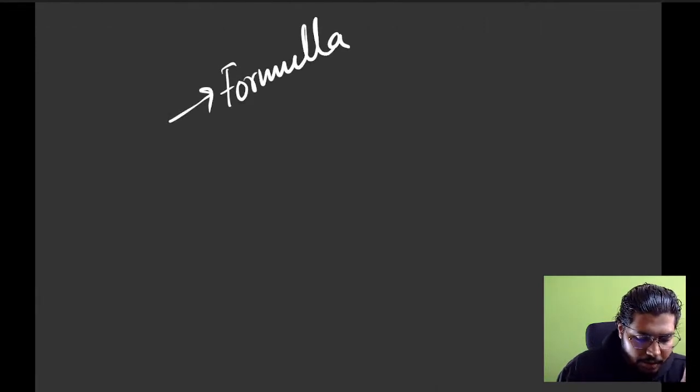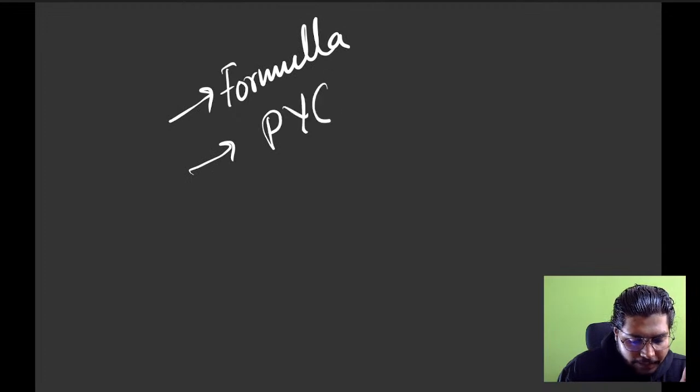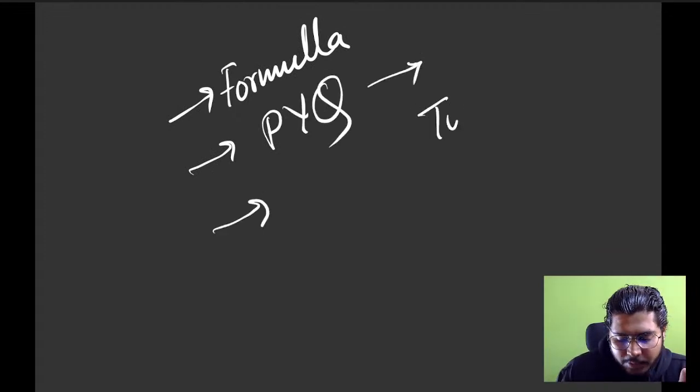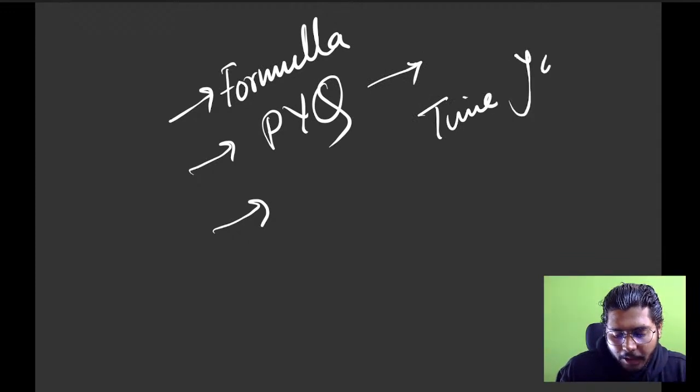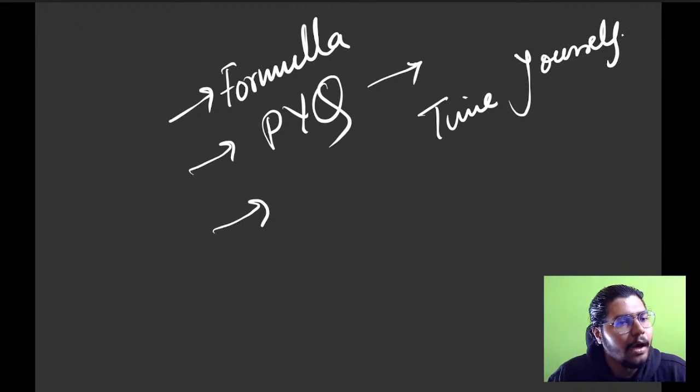You can write it like this. First point, for all the chapters, formulas, then start solving the PYQs. When you're solving the PYQs, time yourself. If you practice for 30 days, you'll be a pro by the time you write the exam.